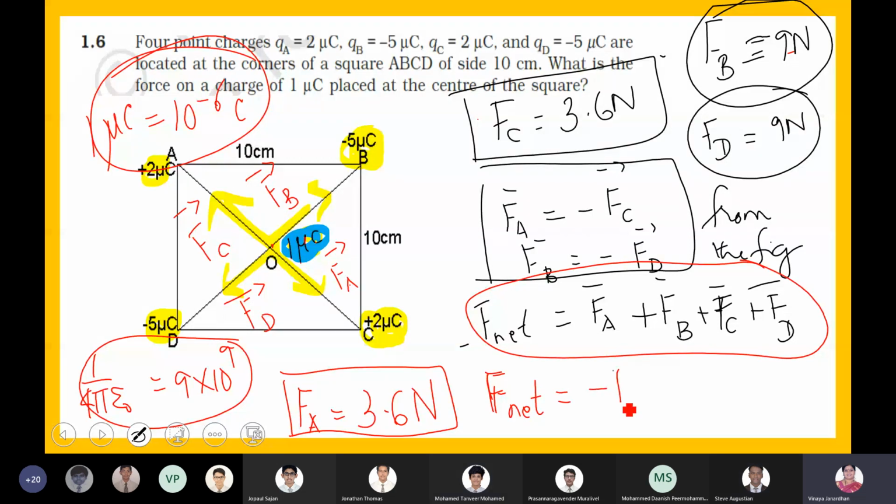Okay. So FA is FC plus F. This is minus FD plus FC plus FD. So what is the total force? 0.